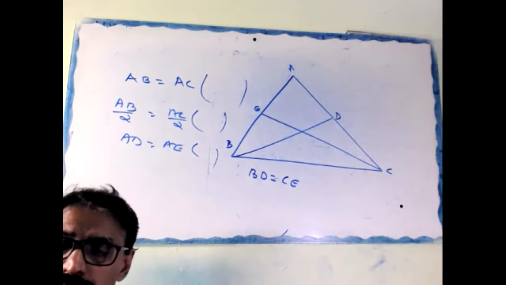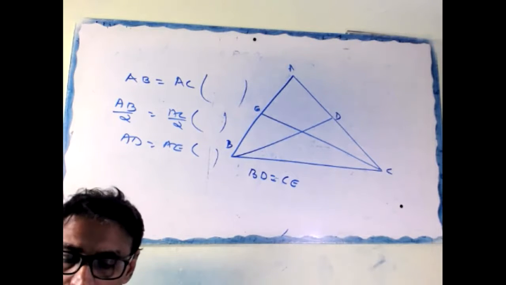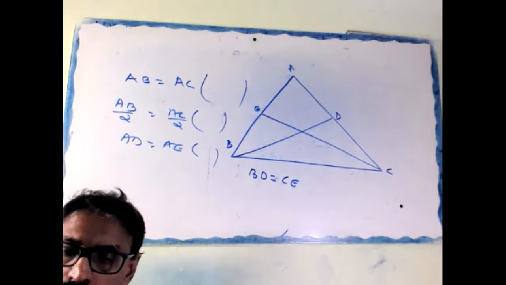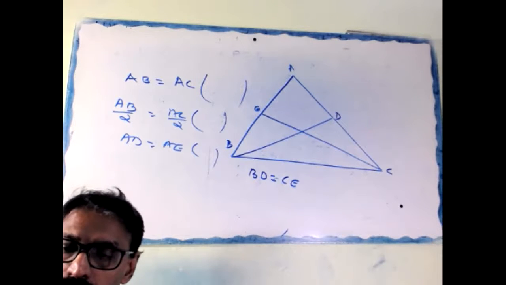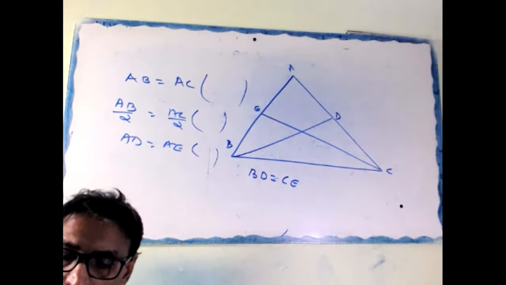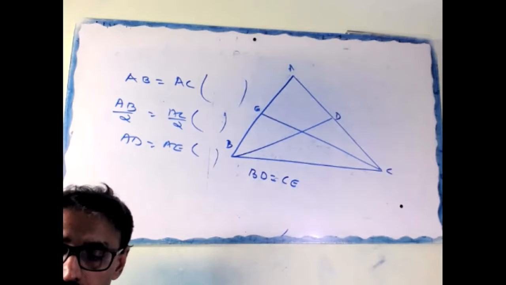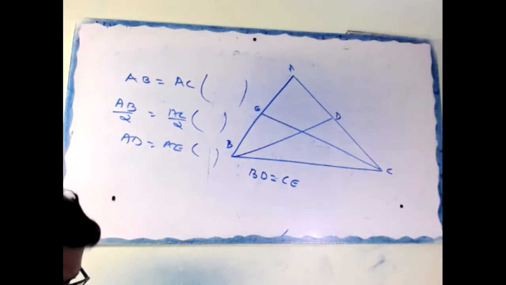You do not follow what I'm telling. Where is it given that it is 90 degrees? After the proof and all, you ask me that it's 90 degrees. Okay, write the question.